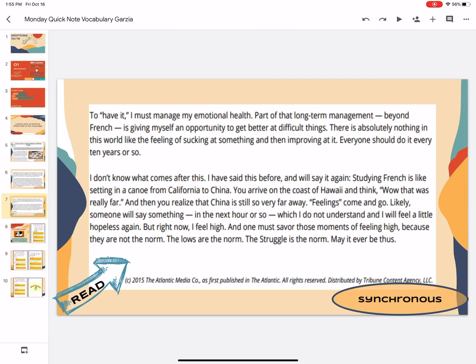So he's pretty much saying, right now, I know I'm nowhere near done studying French. I know I'm not fluent. I know I'm not perfect at it. But I just achieved a goal and I just improved, and that's a great feeling. And I need to enjoy that feeling while I can, because soon I'm going to encounter another struggle.